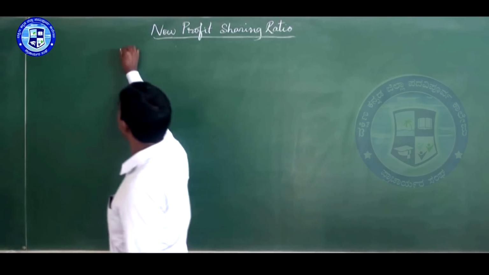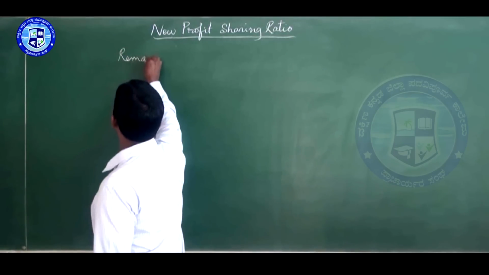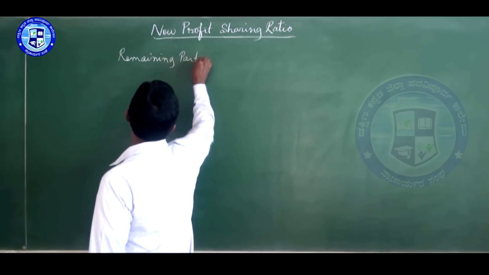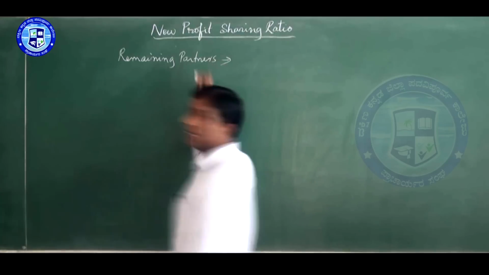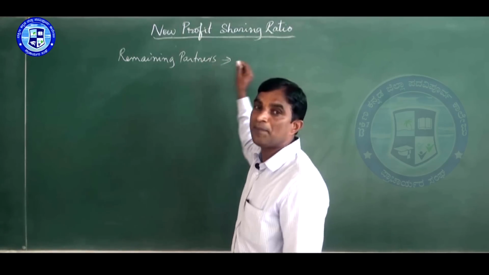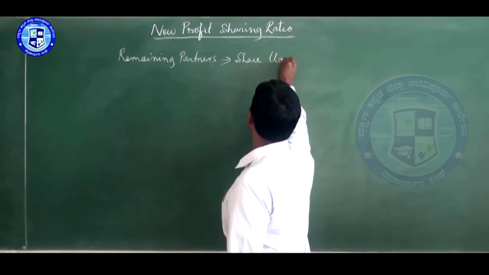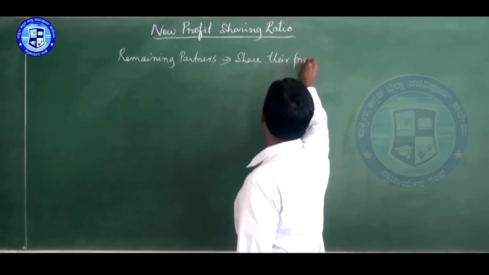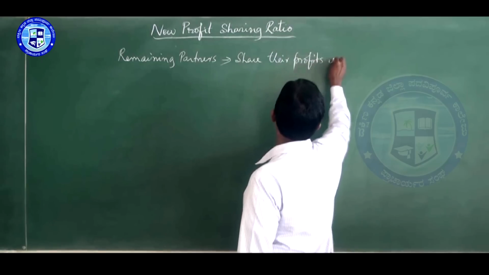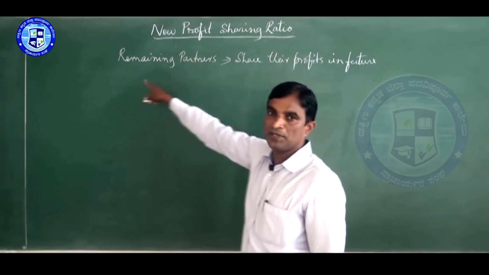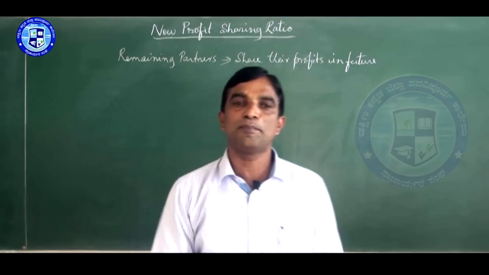Remaining partners share their profits in future, after the retirement. So, remaining partners means continuing partners.